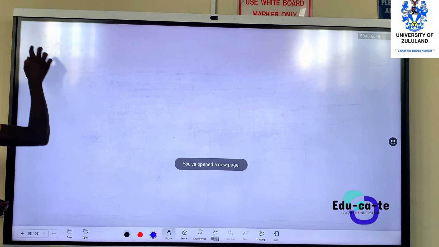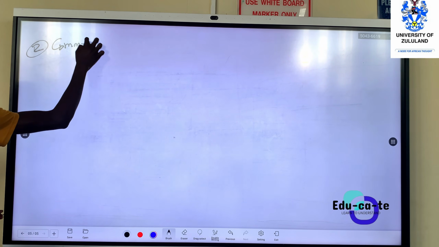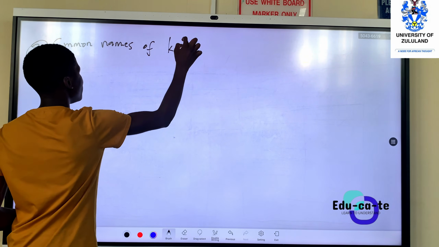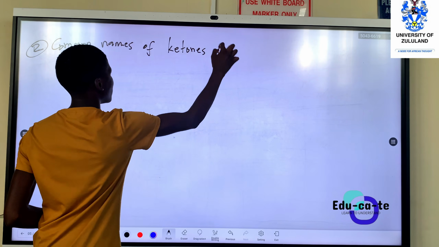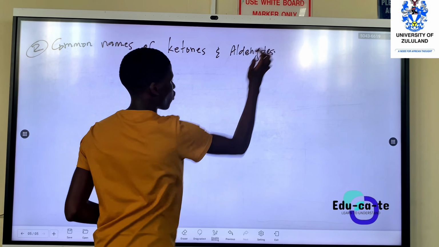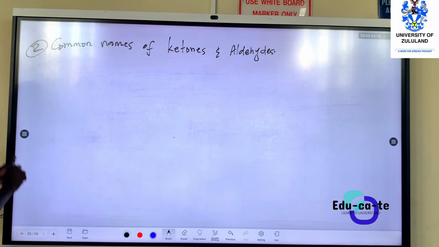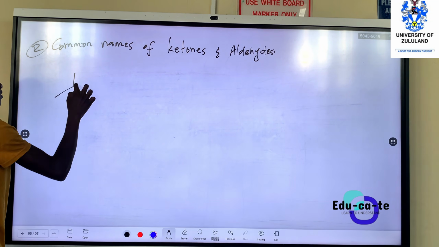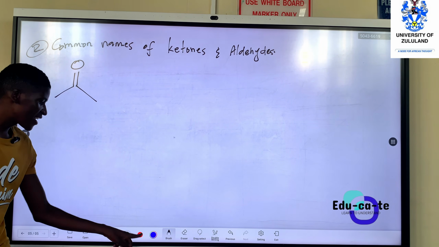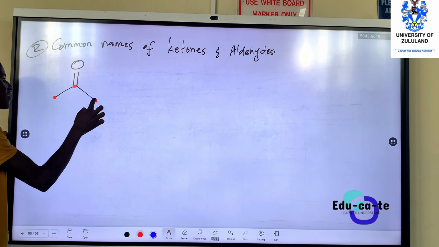Then if we look at our common names, the common names of ketones and aldehydes. Okay, so this is the first ketone that we have. This ketone, how many carbons is it having? 1, 2, 3.